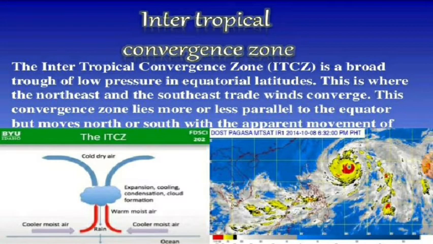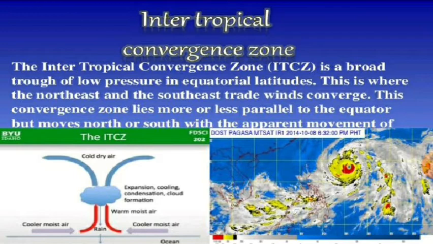Now, the Intertropical Convergence Zone, what is that? The Intertropical Convergence Zone, ITCZ, is a broad trough of low pressure in equatorial latitude. This is where the northeast and the southeast trade winds converge, meaning they come towards each other.